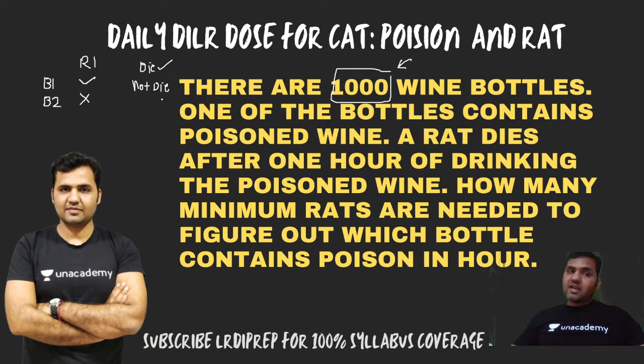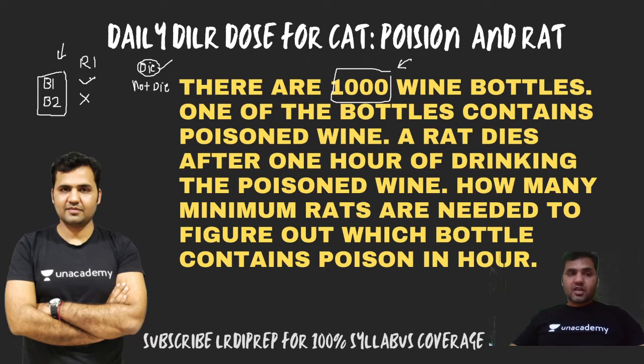Let's say the rat dies. In that case, bottle one contains the poison, and bottle two does not contain the poison. So depending upon the outcome of the rat, whether the rat dies or not, I'll be able to tell which bottle out of B1 and B2 contains the poison. So with one rat, if out of two bottles I'm supposed to tell which bottle contains the poison, I will need only one rat to figure it out.